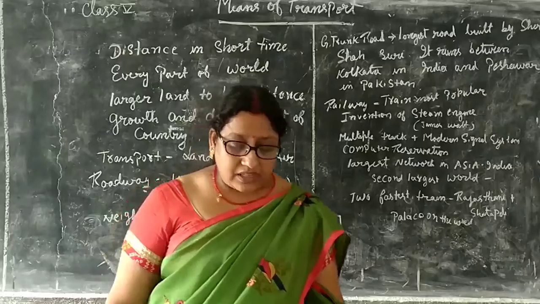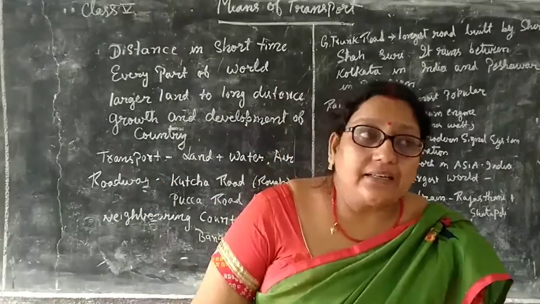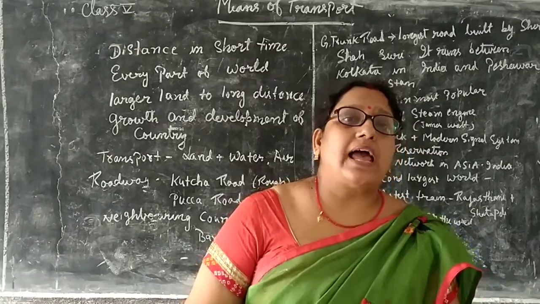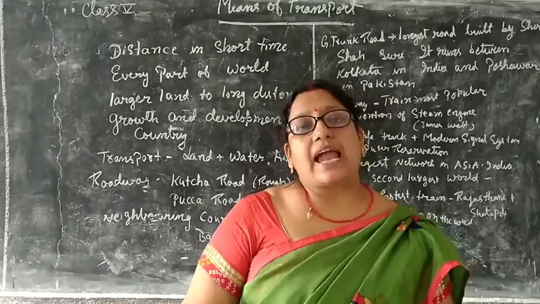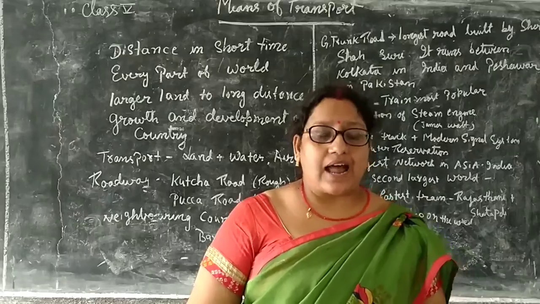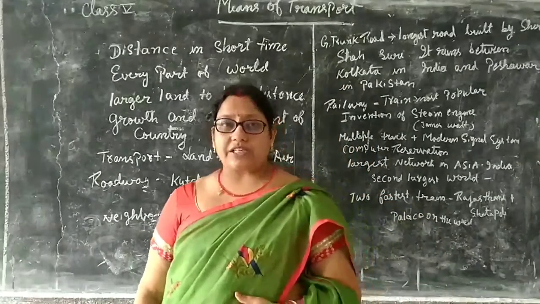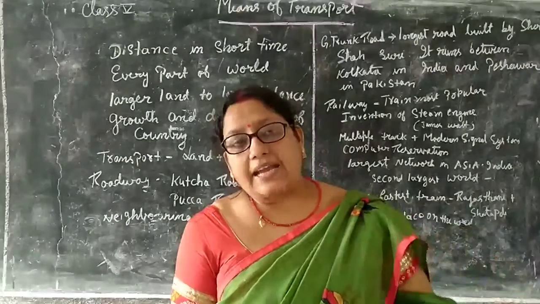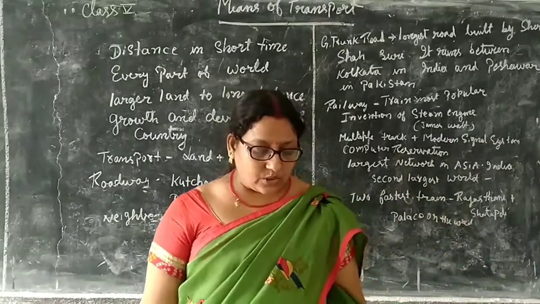This invention of the wheel has also helped people to carry loads over long distances. Heavy objects can be exported and imported from one place to another.